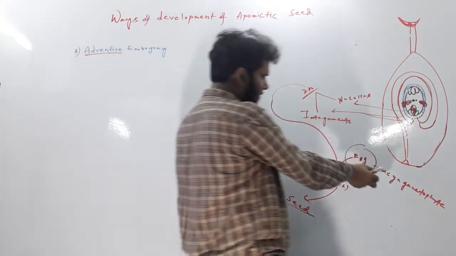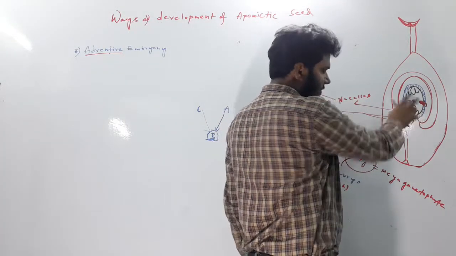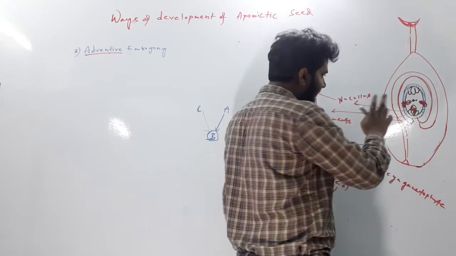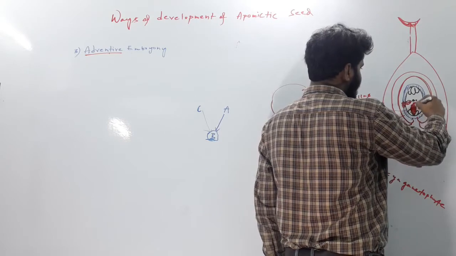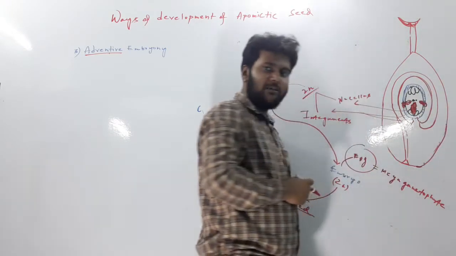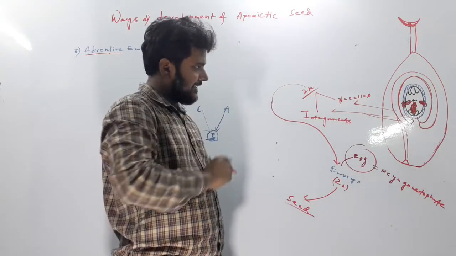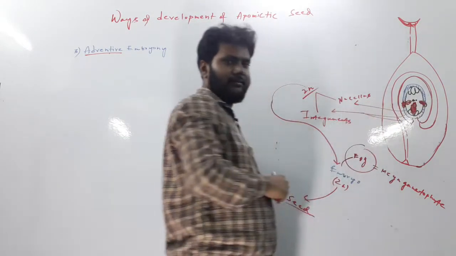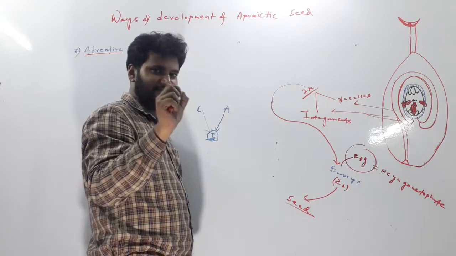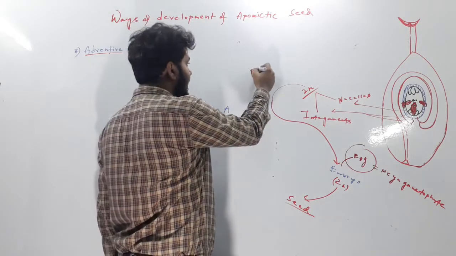This mega gametophyte may be present there, and there may be one functional egg, and that egg also may generate another embryo. Then see, the number of embryos inside this ovule will be more than one. And this phenomenon is called polyembryony.